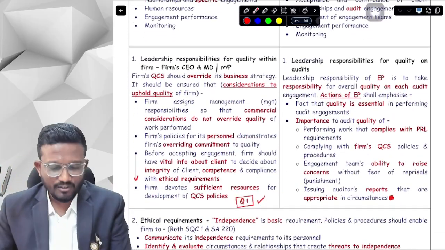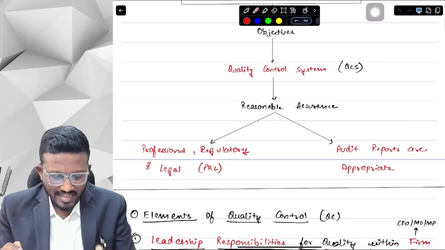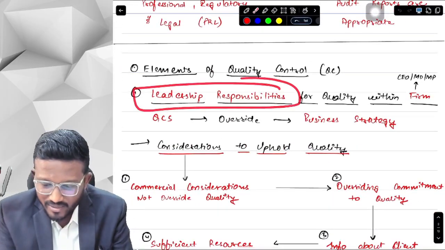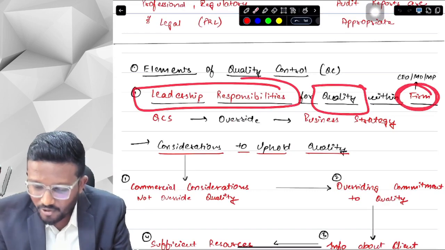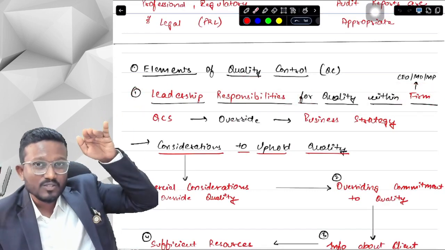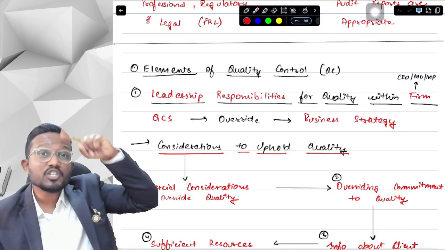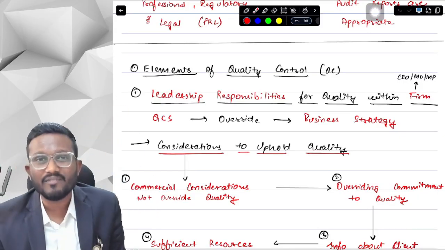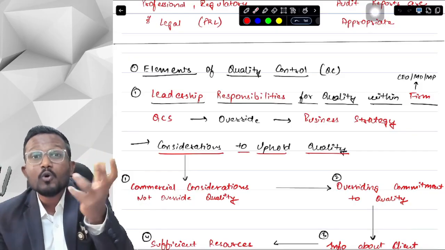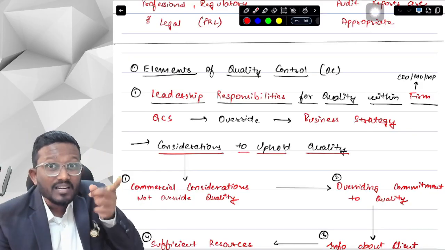What does the first element say, sir? It says that leadership has the responsibility for maintaining quality within the firm. At the firm level, this is SQC1, leadership has the responsibility for maintaining quality within the firm. Now, at the firm level, who is the leader, sir? Is the engagement partner the leader at the firm level?